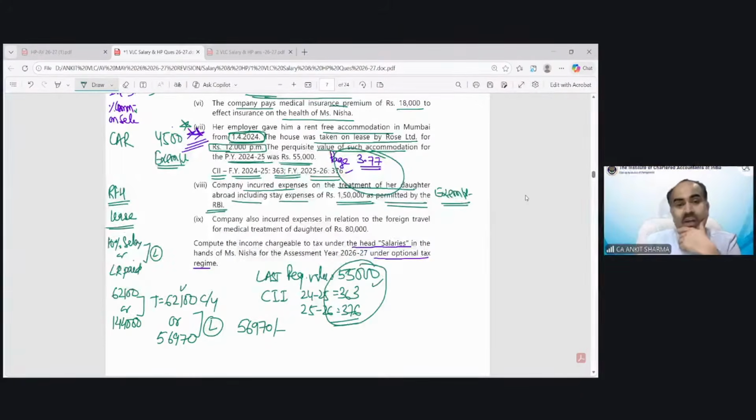And point 9, company also incurred expense in relation to the foreign travel for medical treatment of daughter of 8 lakh rupees. So can you tell me what is the treatment of these foreign travel medical expenditure? Is it going to be taxed, or is it not going to be taxed? So what is the provision regarding taxability of foreign travel medical expenditure?